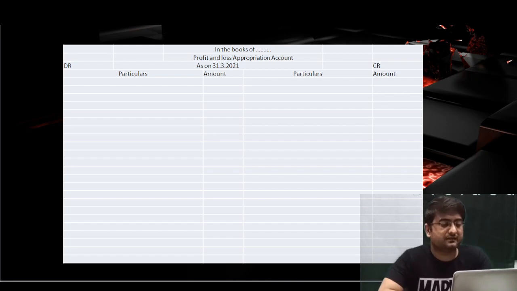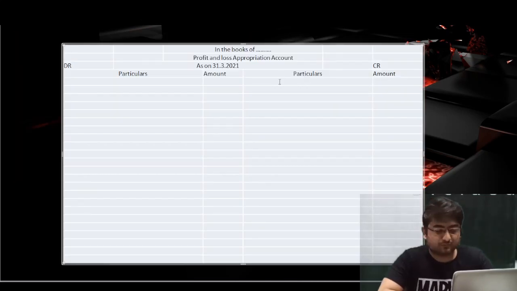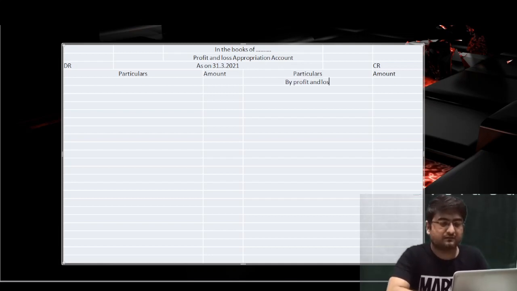In question number 31, we'll solve the question one by one from top to bottom. Three partners are there: Meena, Sheena, and Tina. During the year, the entire profit of the firm was 1,04,000. That 1,04,000 rupees will go on the credit side of the P&L appropriation account as 'By profit and loss account'.